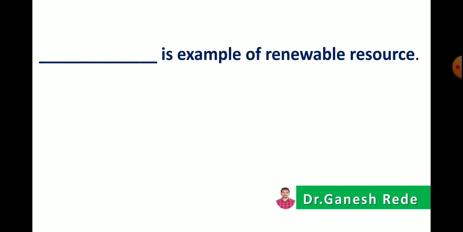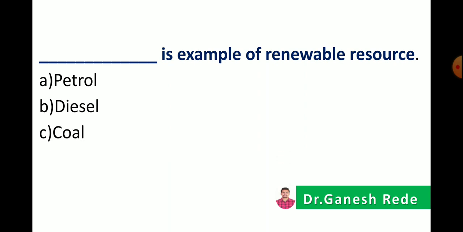Then next question: dash dash is an example of a renewable resource. So option A, petrol, option B, diesel, option C, coal, option D, air. So the correct answer is air is an example of a renewable resource.